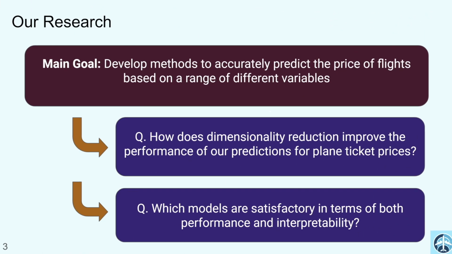So our main goal is to develop data-driven methods to predict flight ticket prices. In the process, we plan to answer some questions. For example, how does dimensionality reduction, in particular PCA, improve our predictions? Also, which methods are acceptable in terms of both generalization and interpretability? Meaning, apart from predictive performance, can we see which features are more influential than others?